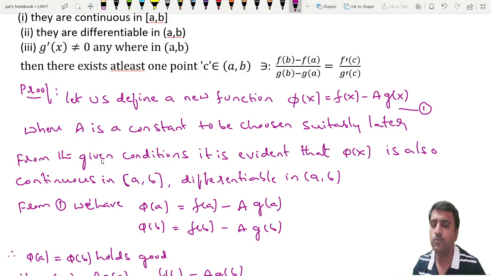Okay. So what conditions are given? It is given that f of x and g of x are continuous. So phi of x is a combination of two continuous and differentiable functions. So obviously it is a continuous and differentiable function. A combination of two continuous functions is always continuous, and a combination of two differentiable functions is also differentiable. So write directly: phi of x is continuous in [a, b] and differentiable in (a, b).